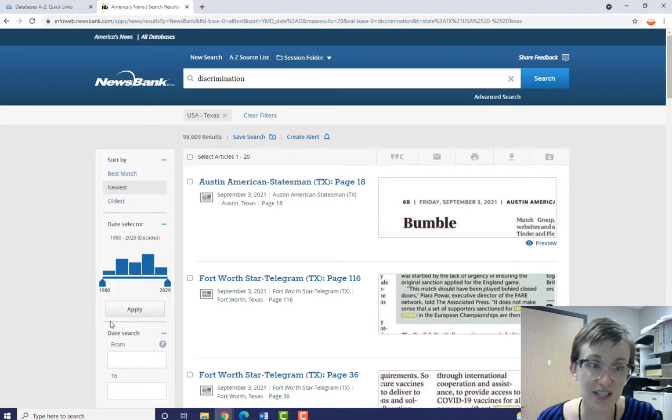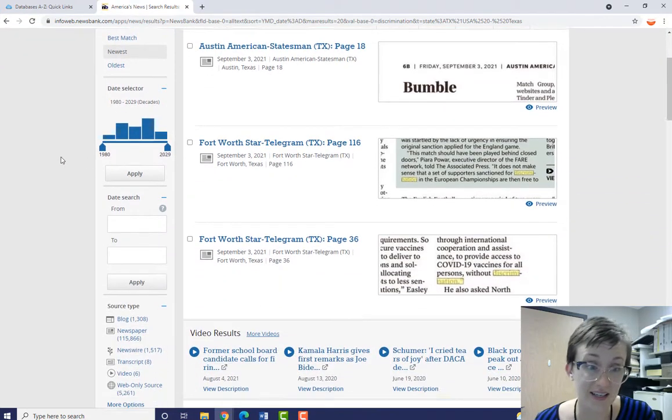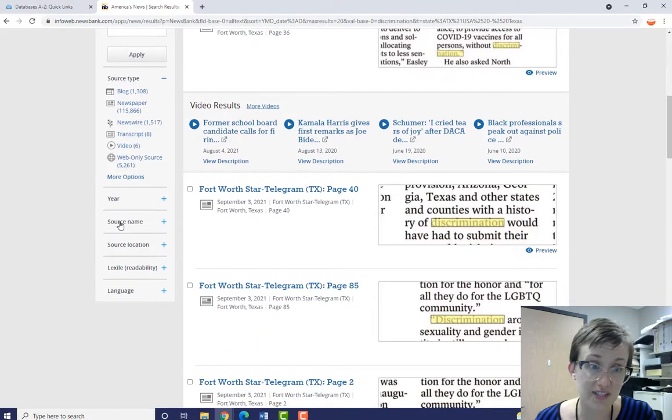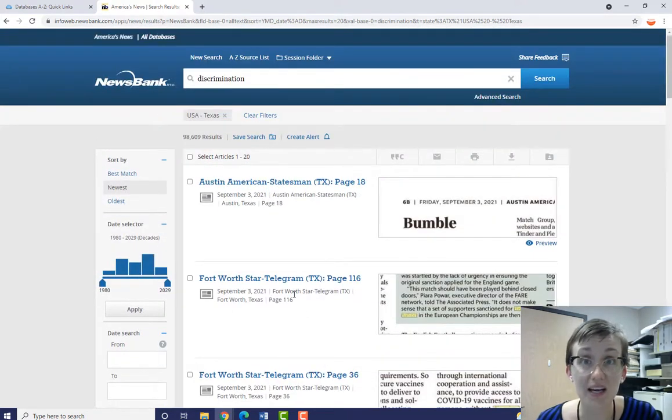So I can use these options on the left side of the page to narrow down the results. You can narrow by publication date, source type, year, source name, location, even the readability and the language. All right, so that is Newsbank, America's News, Texas.